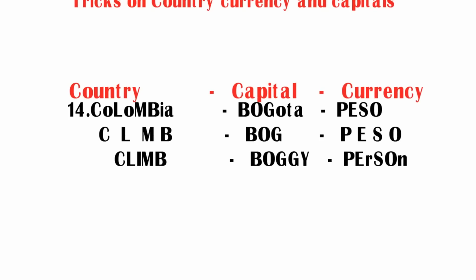Coming to the currency peso, you can see four letters P-E-S-O. By using these four letters, I made a word person. So try to remember the currency peso as person. In this way, we have got total three new words: climb, bogie and person.